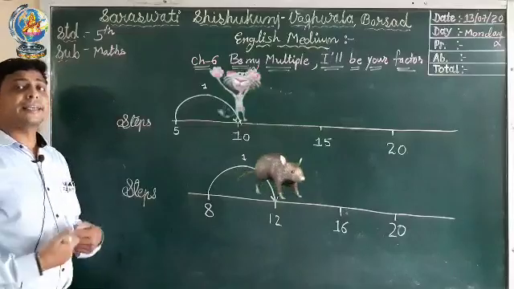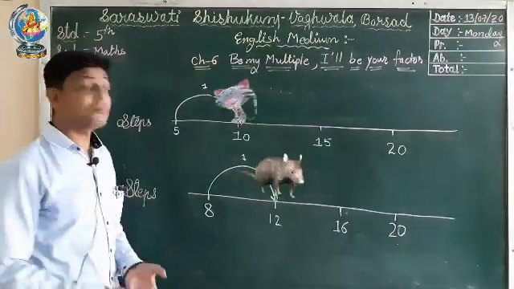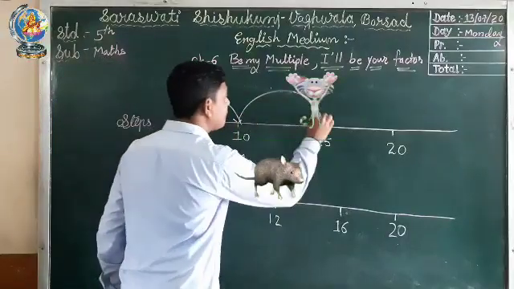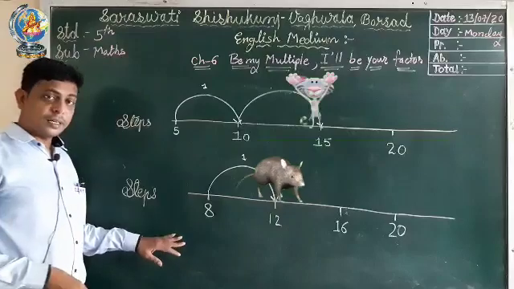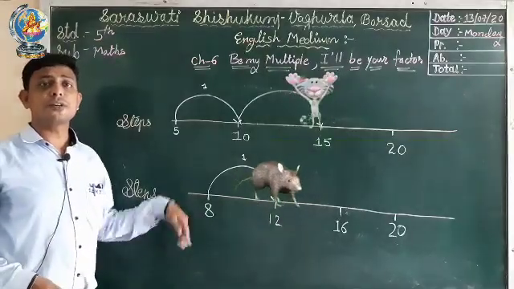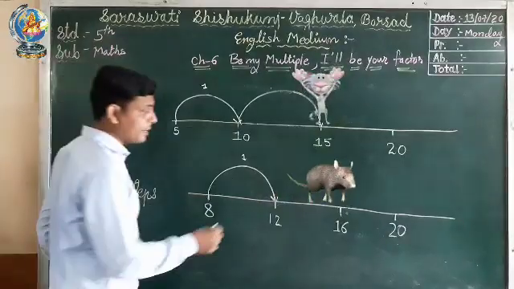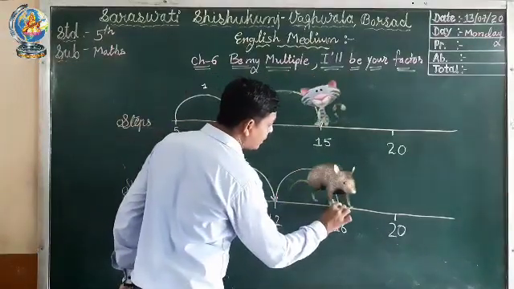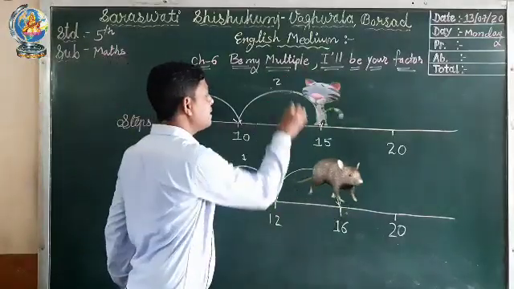Now again the cat will jump 5 steps at a time. So which number will it reach? It will reach 15. Here the mouse will also jump 4 steps forward and it will reach which number? It will reach 16. So this is the second jump.